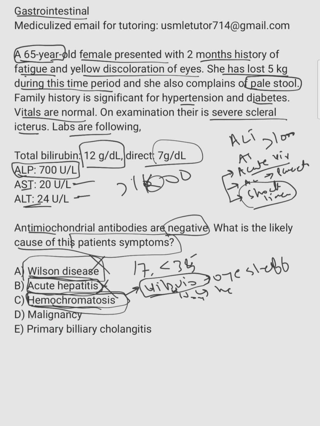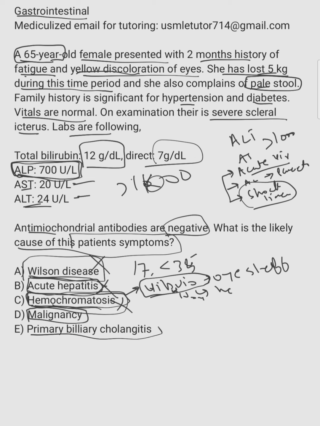Malignancy. Yes, this one looks like it could be it, right? There is weight loss, yellow discoloration, and pale stool, which suggest a mass obstructing the biliary tract. Here ALP is raised, which most likely means it is mainly affecting the biliary tract. It could be cholangiocarcinoma, but it could be any malignancy, remember.